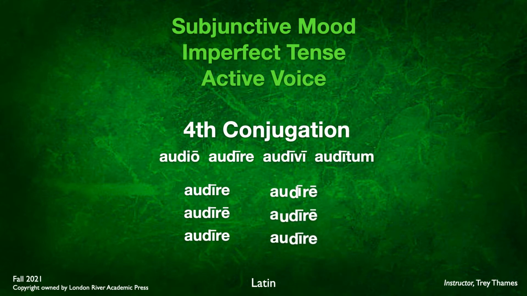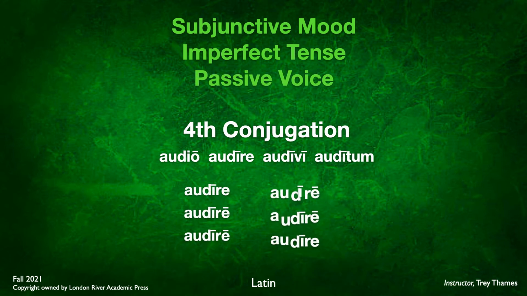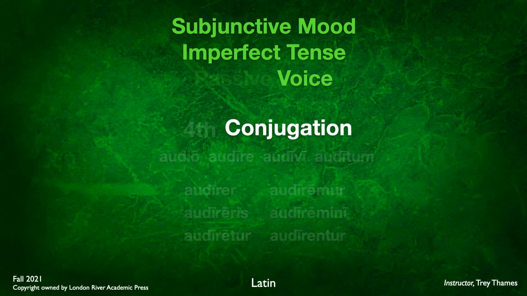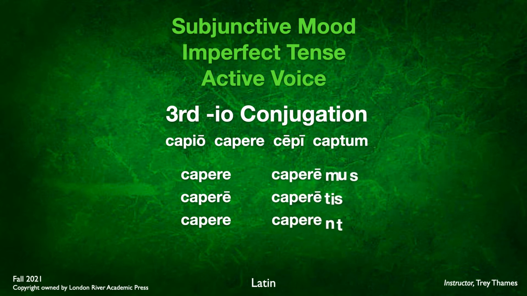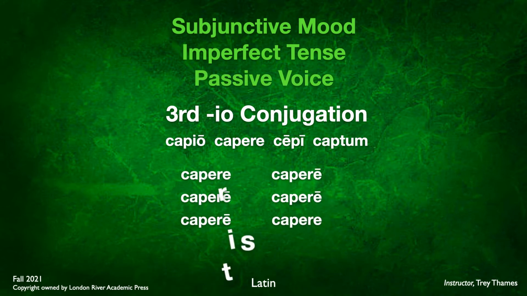Again, we take the audire and add those present endings. Passive again, infinitive plus the passive endings. And finally, the third -io conjugation paradigm verb, capere, plus the endings. So it's very easy to form these imperfect subjunctives. I think you'll be pleased with how easy that is to recognize and to form.